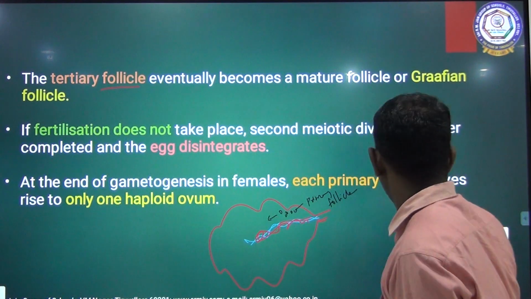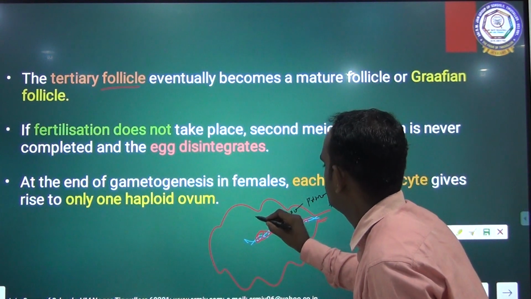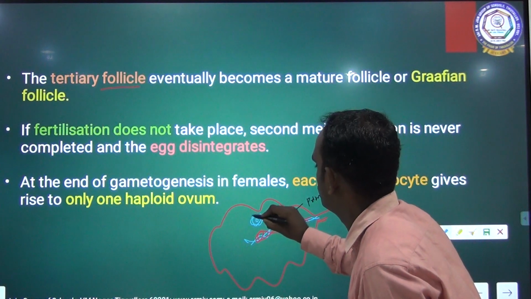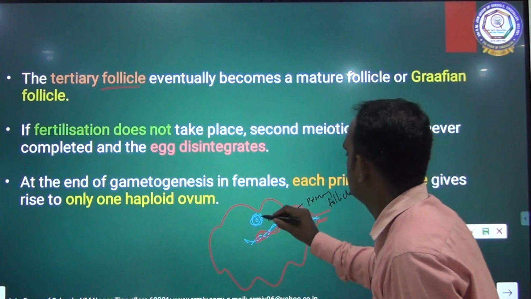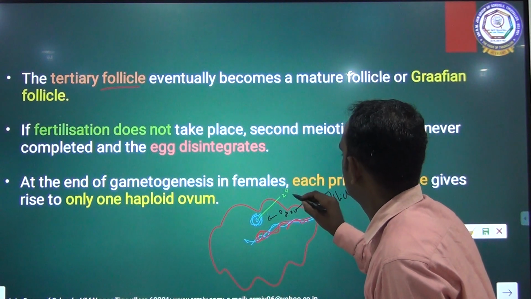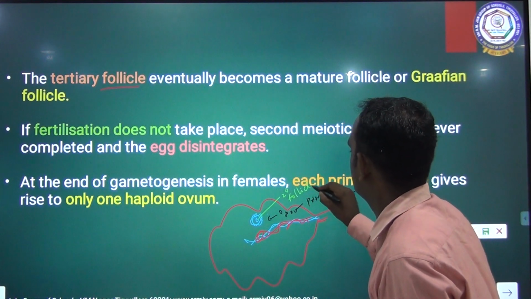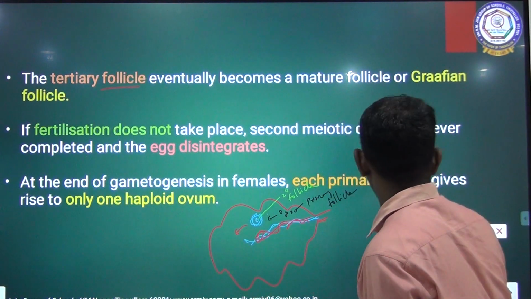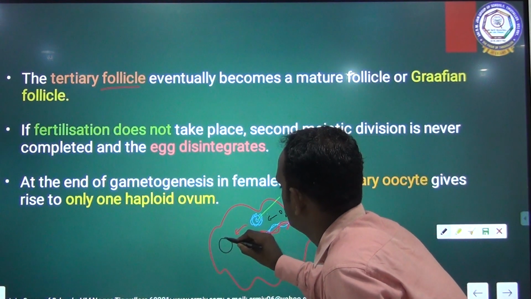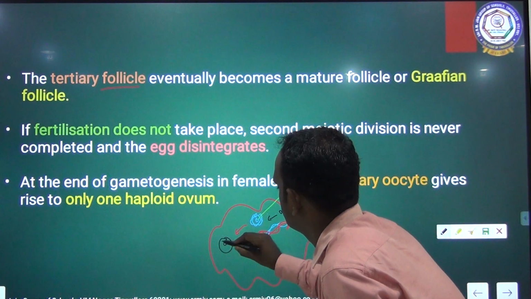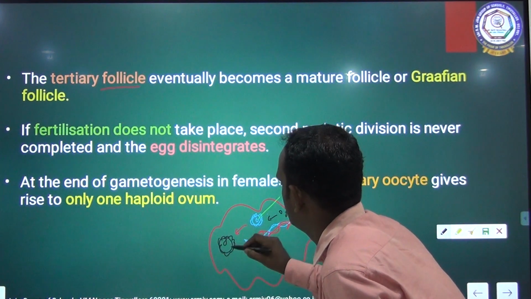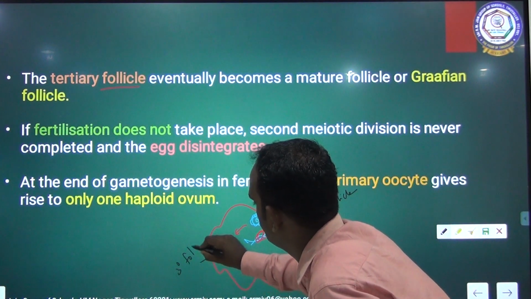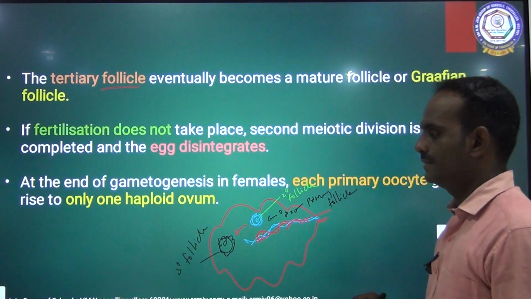This primary follicle is changed into the secondary follicle, and then this secondary follicle is changed into the tertiary follicle.